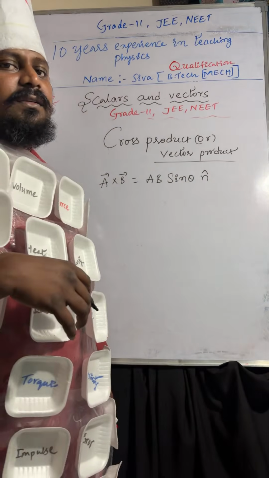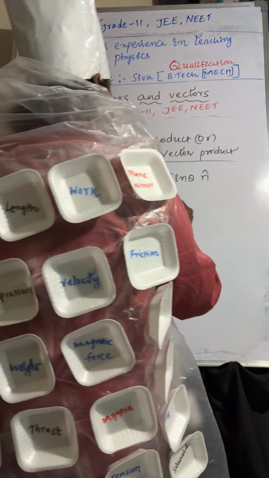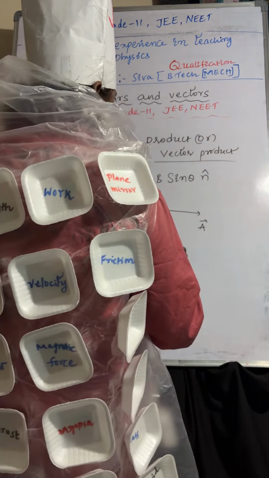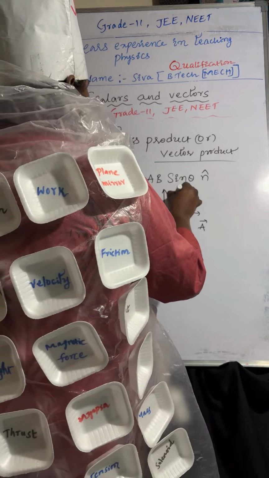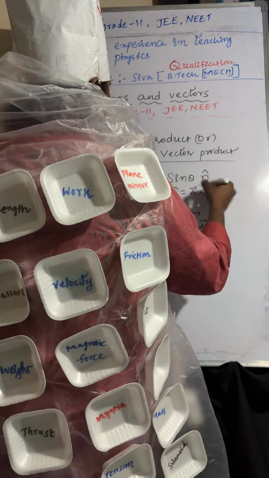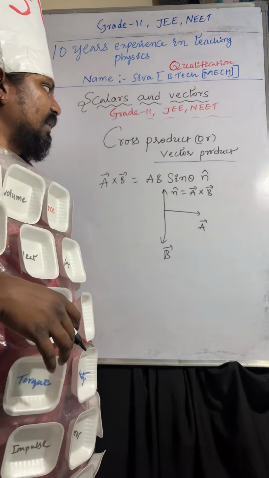If we have A bar and B bar, then n cap is perpendicular to both, the direction of A bar cross B bar. The resultant is like this, that is n cap, that is nothing but A bar cross B bar. I hope you can understand.